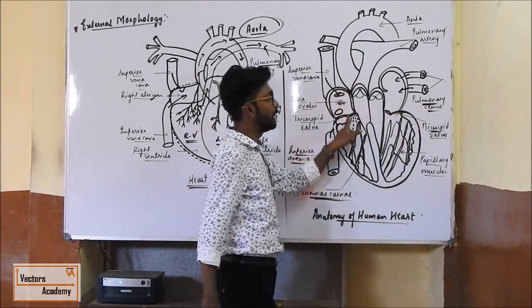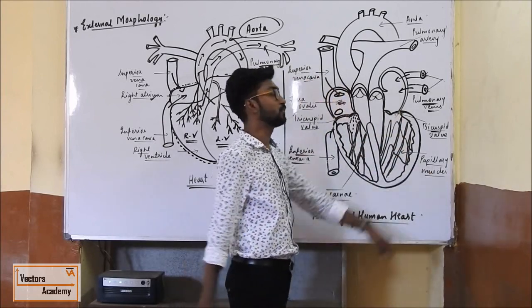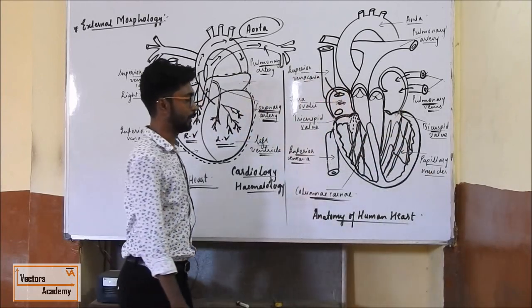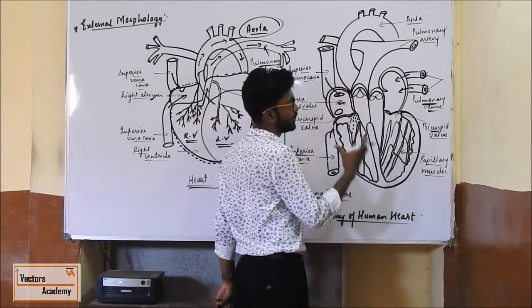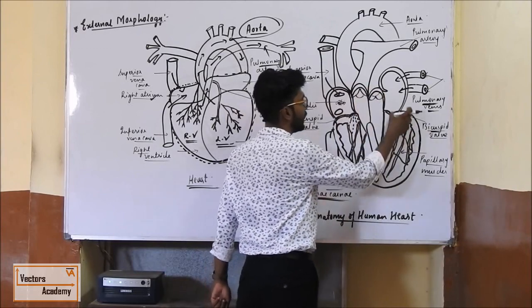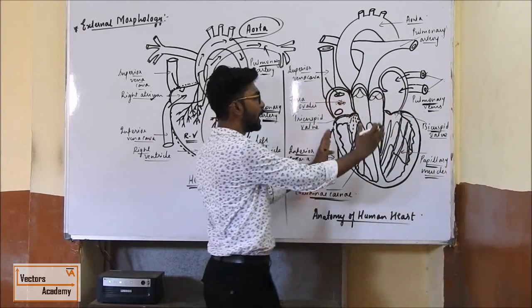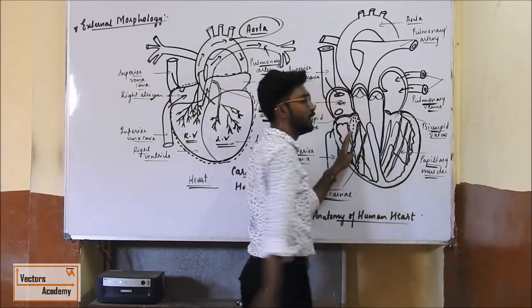The tricuspid valve and the bicuspid valve are attached to the papillary muscle by chordae tendineae. Chordae tendineae are the tissues which connect the tricuspid valve and the bicuspid valve to the papillary muscle.